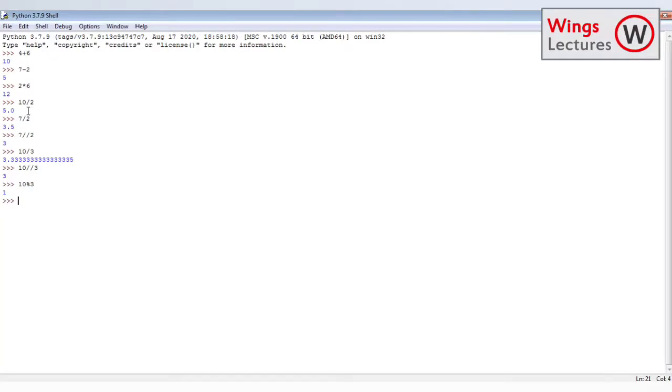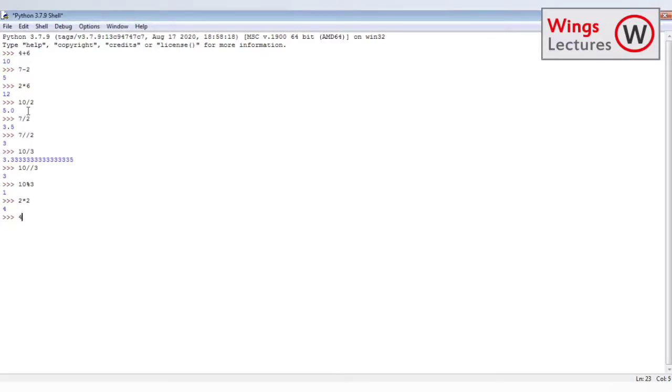Power. How to find square values? For example, I want to find 2 power 2. We know that it can be considered as multiplication, so for a square value it's simple, right?